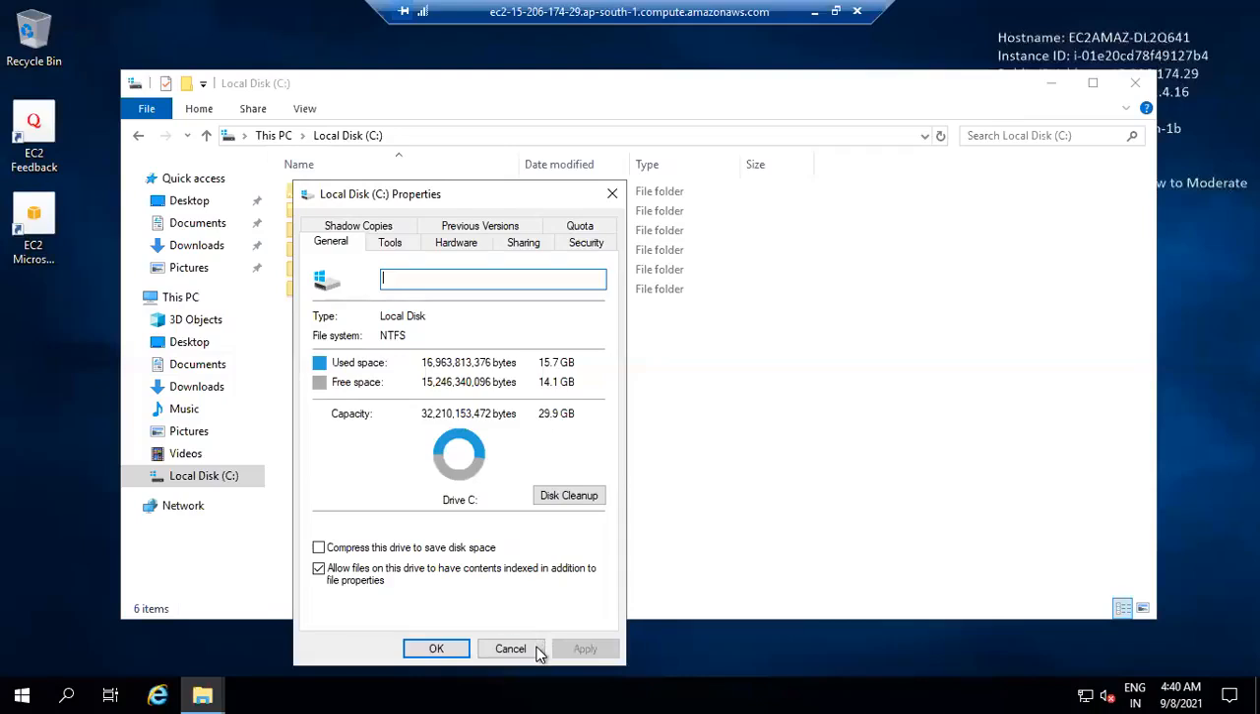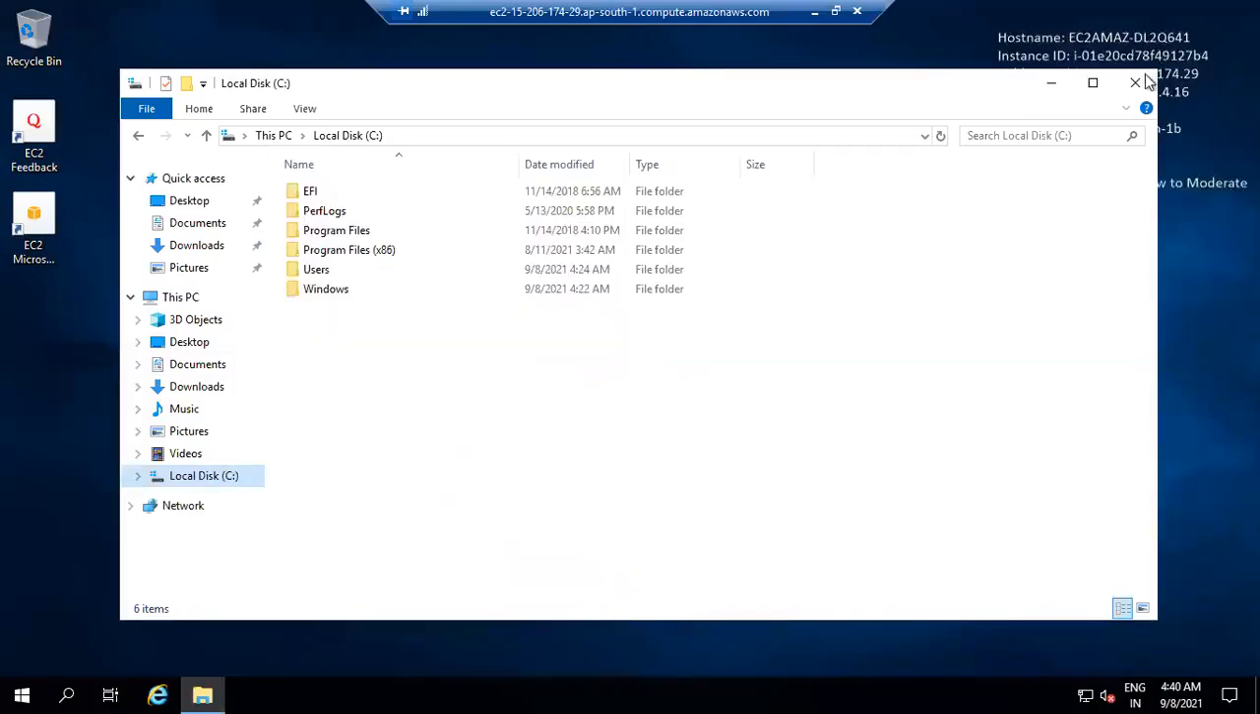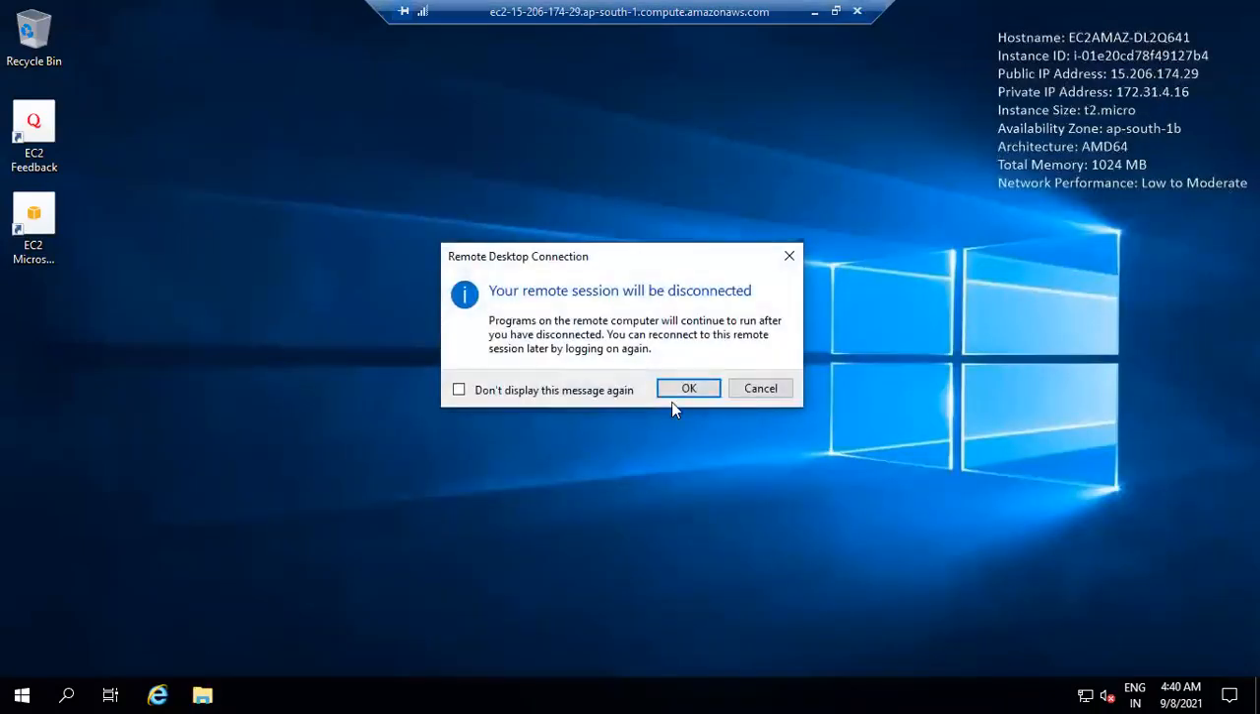29.9, 30 GB of storage. So is this clear? We have successfully connected. Let's do it one more time. How to connect to the remote desktop?